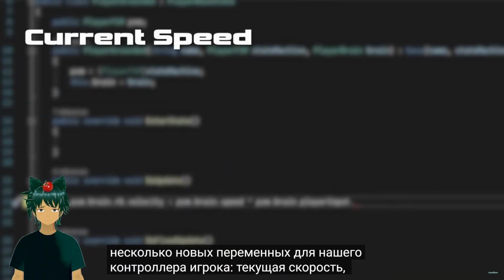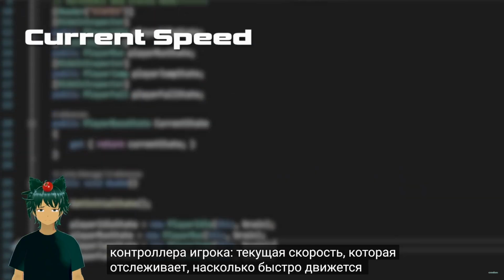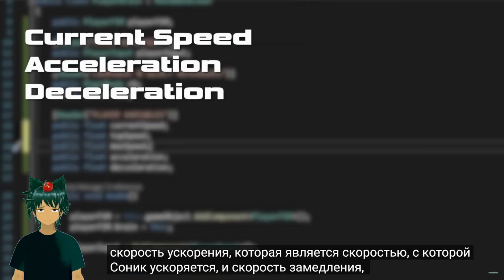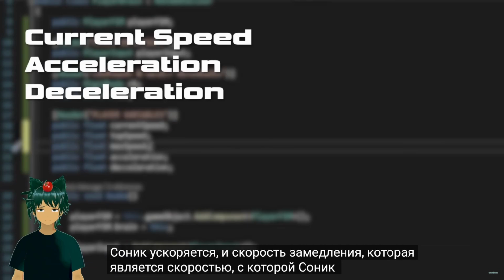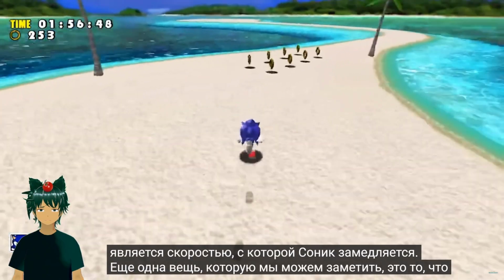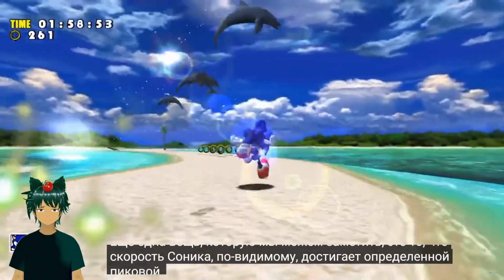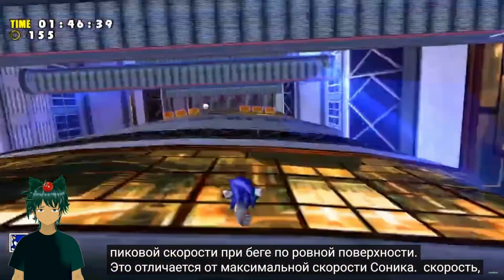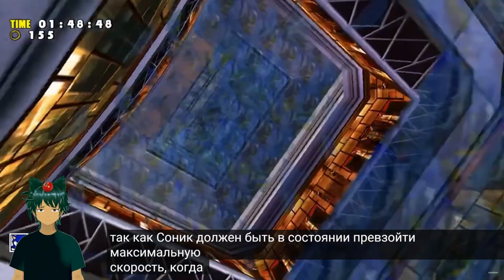Current speed, which keeps track of how fast Sonic is going, an acceleration rate, which is the rate that Sonic speeds up, and a deceleration rate, which is the rate that Sonic slows down. Another thing we can notice is that Sonic's speed seems to reach a certain peak speed when running on flat ground. This is different from Sonic's max speed, as Sonic should be able to surpass top speed as he goes downhill.